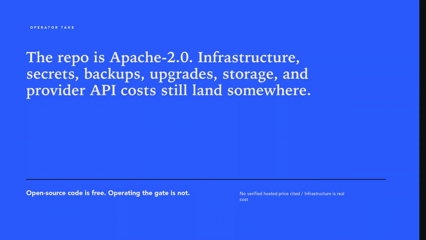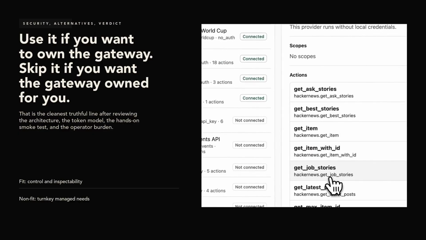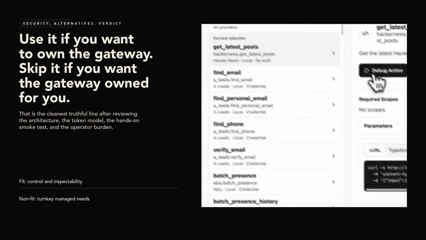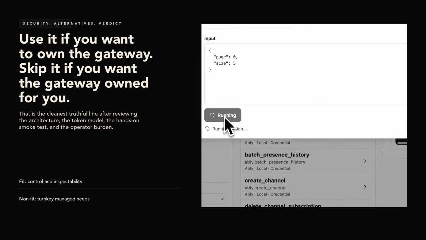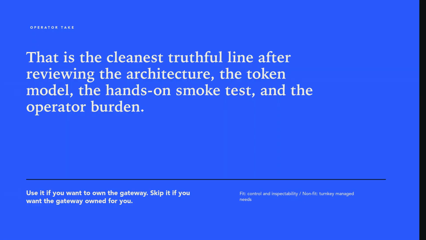Do not expose the default local configuration. Do not hand every client an unrestricted bootstrap token. And do not assume that keeping provider secrets out of the model also keeps provider data out of the model. If you want a turnkey connector layer with someone else maintaining OAuth drift and uptime, a managed platform is probably the better choice. If you want the trust boundary to be visible, configurable, and self-hosted, OpenConnector is one of the more serious projects in this category.